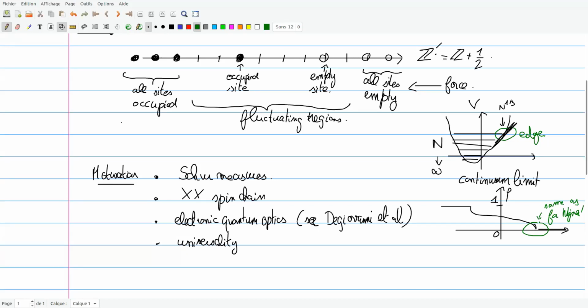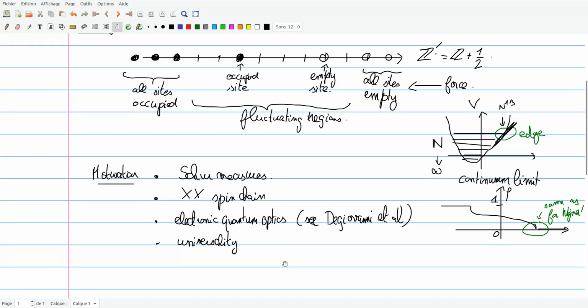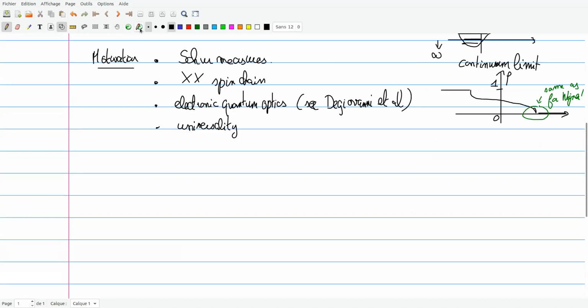So let me do a bit on a qualitative level, to put things on the same footing as the one we saw before. So let's do heuristics and consider the same point of view as we had in Gregory's lecture.